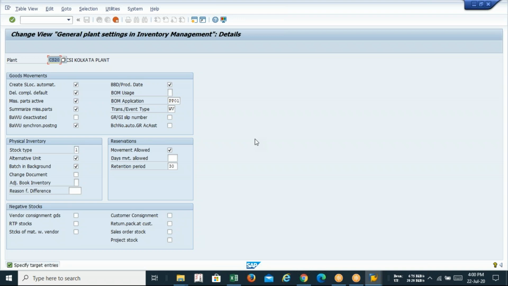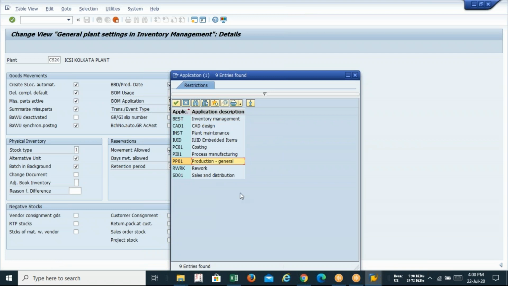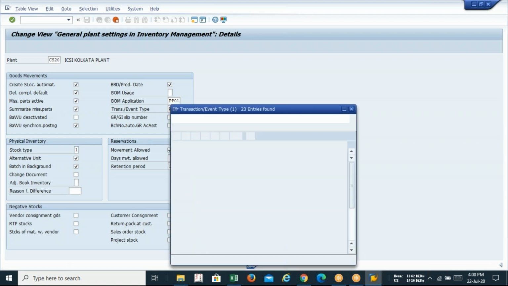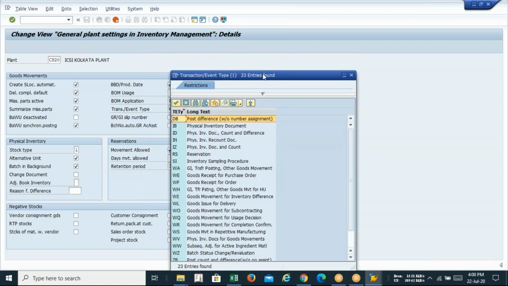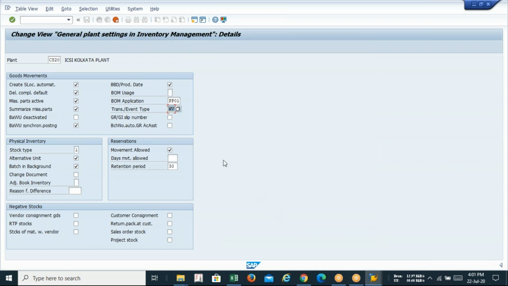This PP is production planning or plant maintenance. PP01, you can check it. PP01 is for what? This is for production general. Then transaction event type WV, you can check it from here. What does WV mean? If you have the question in your mind, you can check WV. WV is a physical inventory document for goods movements. So this is a default selection, WV, PP01.